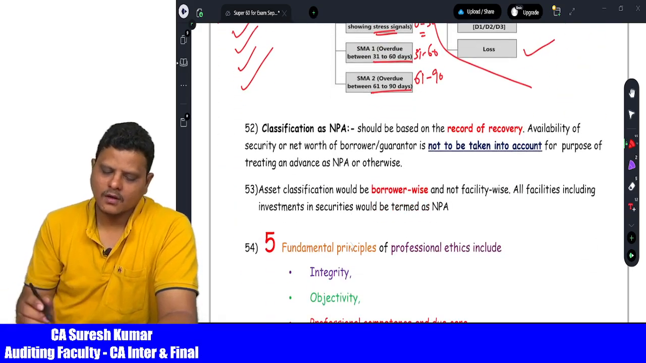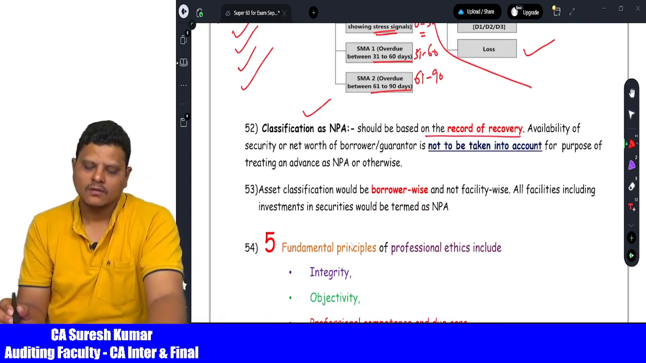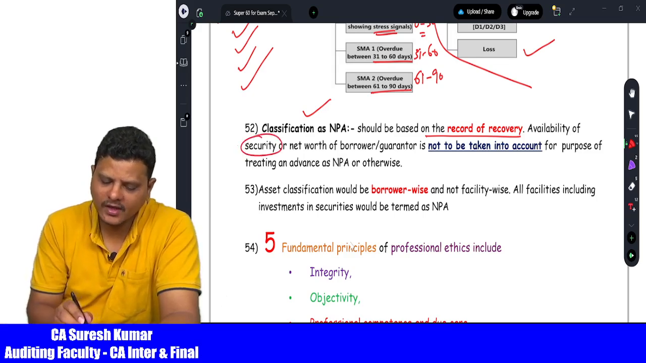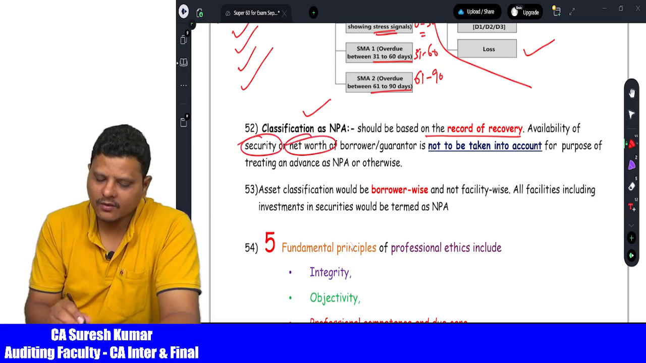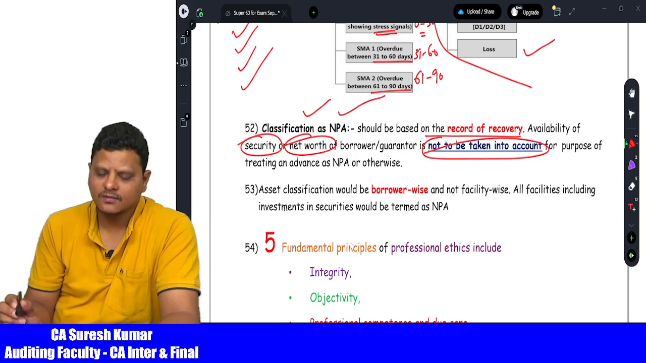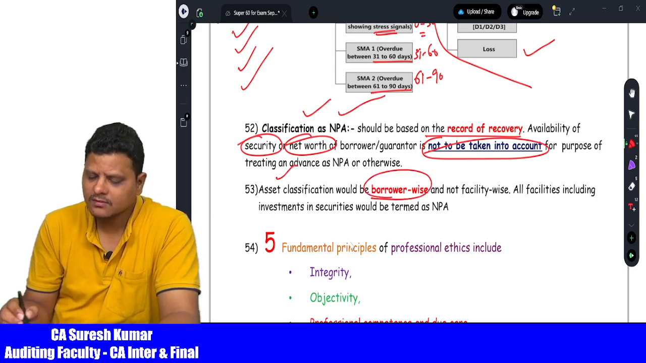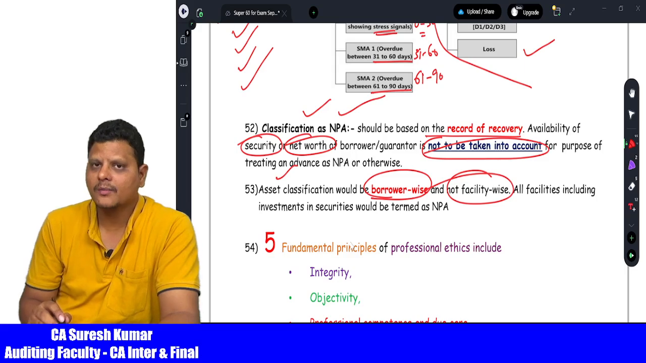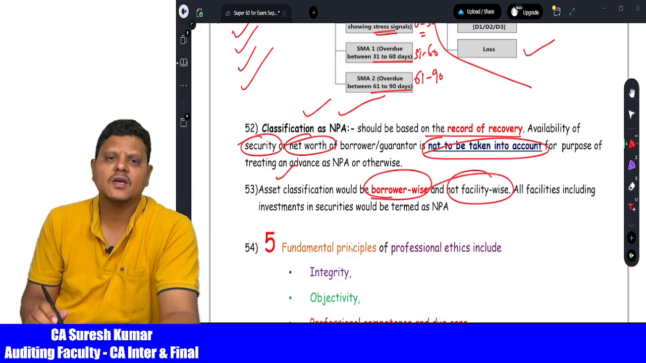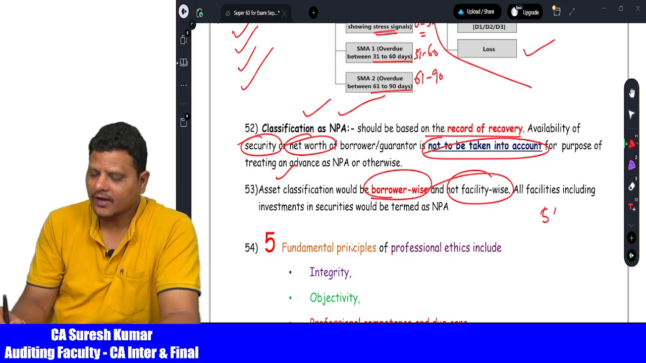The classification of NPA should be based on the record of recovery. You should not consider the availability of security. There may be security or net worth given by the borrower, but it is not to be taken into account in NPA classification. Then asset classification should be borrower-wise, not facility-wise. You might be covered for the examination. Once again we are repeating it because it is a very key point for the exam. For example, one borrower has taken 5 loans.